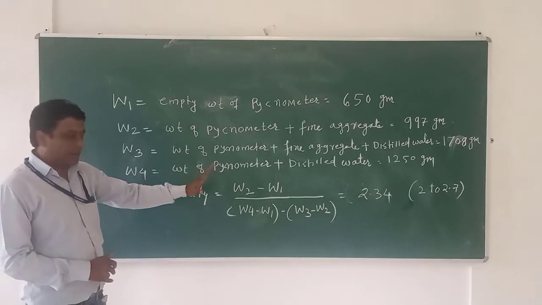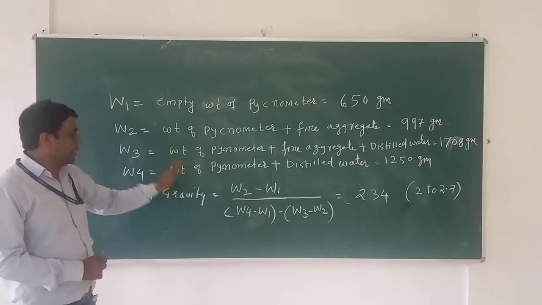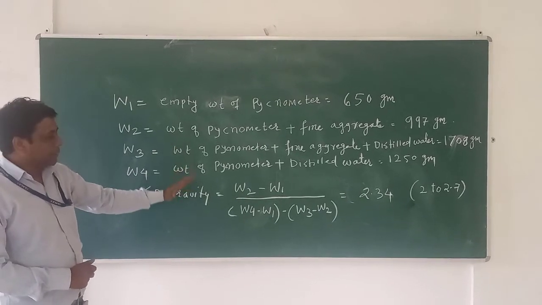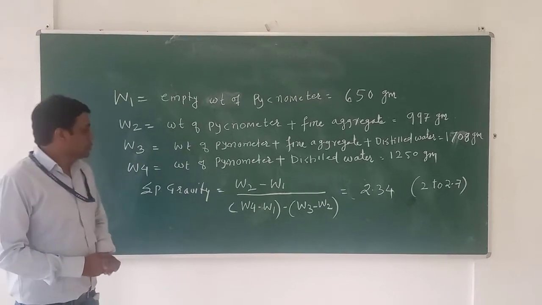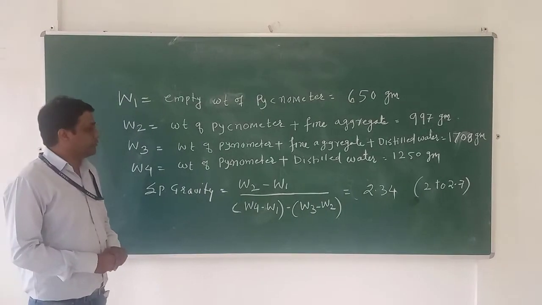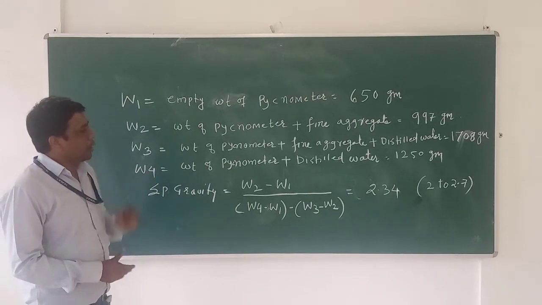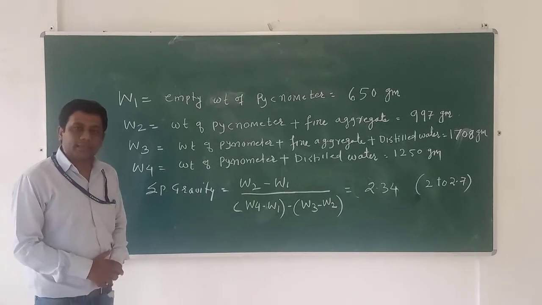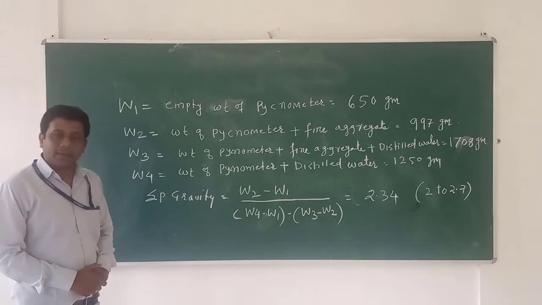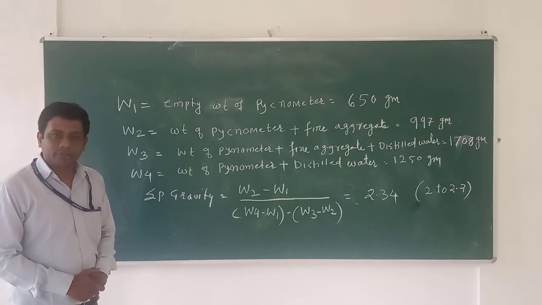When we do this calculation, we will get the final value as 2.34. So we can say that the specific gravity of the fine aggregate is equal to 2.34.